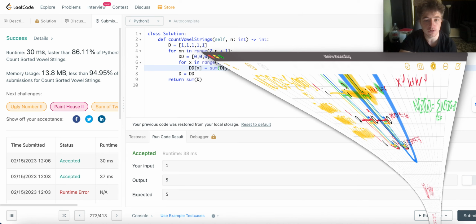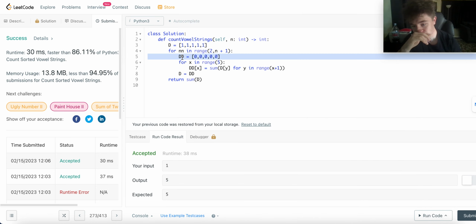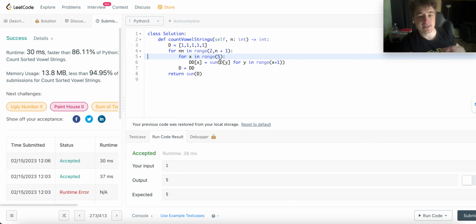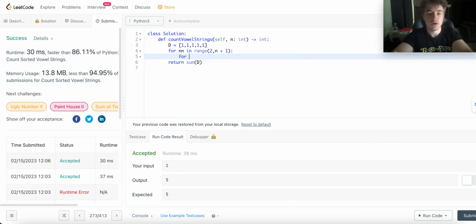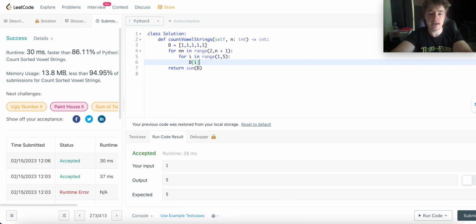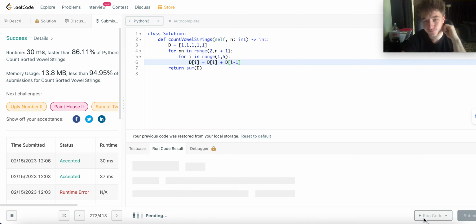So you don't really need even this DD idea. All you have to say is, well, for I in range 1 to 5, D of I equals whatever it was before plus whatever we populated before it.